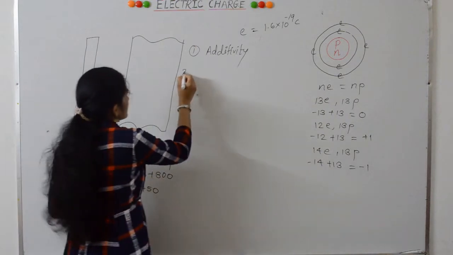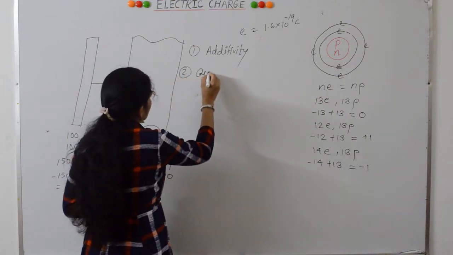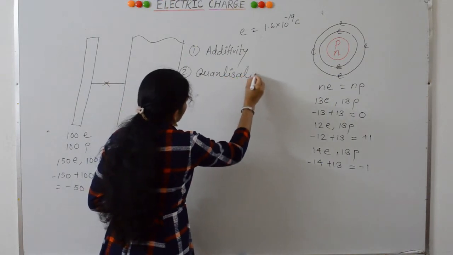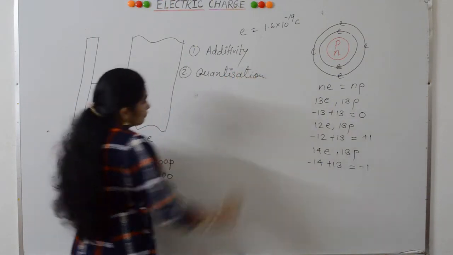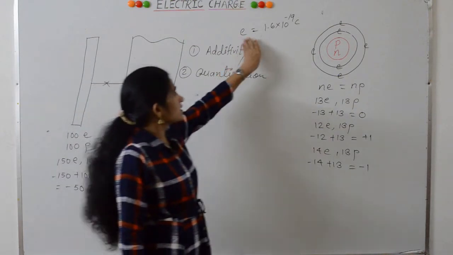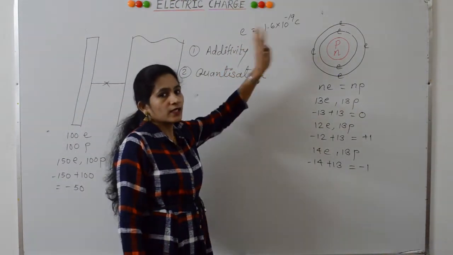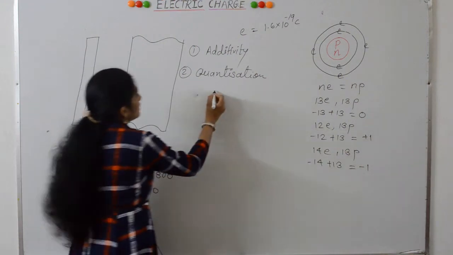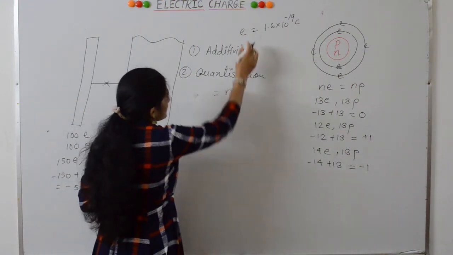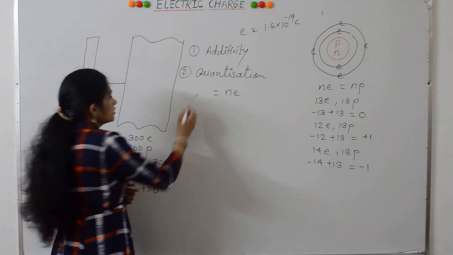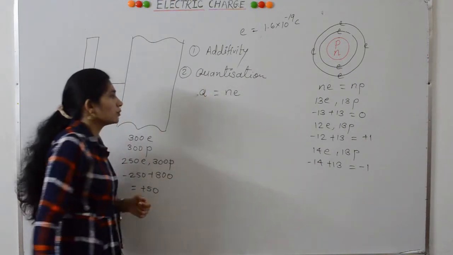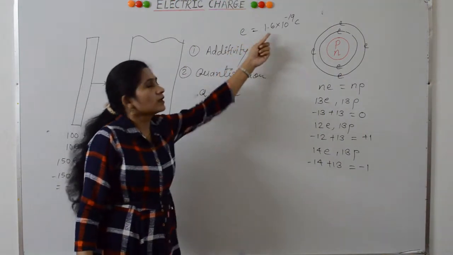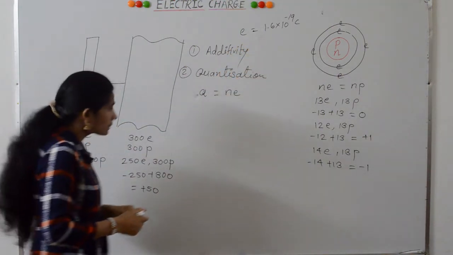What is meant by quantization of electric charge? This elementary charge is the smallest possible charge that exists in nature, and all other charges will be integral multiples of this elementary charge. Suppose Q is the total charge on a body, then this charge will be an integral multiple of this elementary charge.